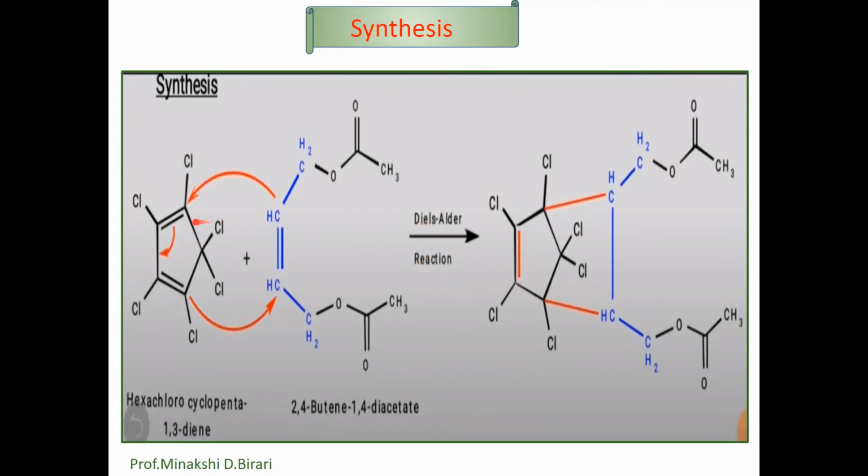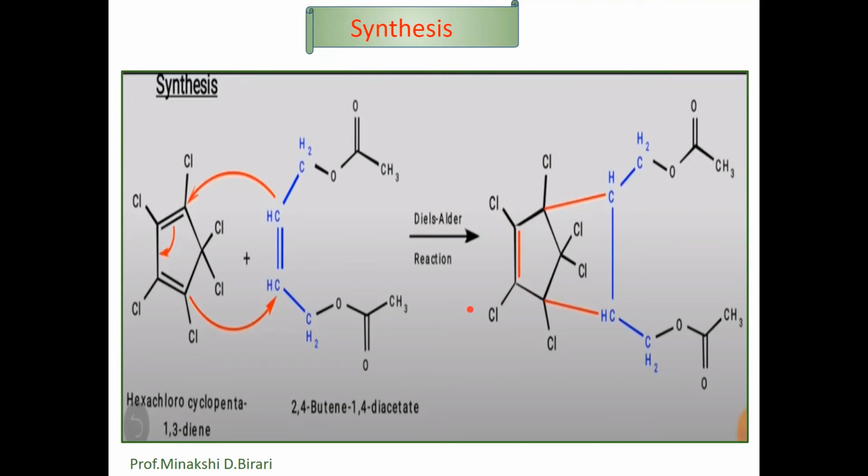So when we observe the structure, here we have 4 pi electrons, and the second one includes 2 pi electrons. So the reaction between 4 pi and 2 pi electrons gives the product. So this reaction is called a 4 pi plus 2 pi cycloaddition reaction. So diene and dienophile react to give the adduct. So this one is called the Diels-Alder reaction.